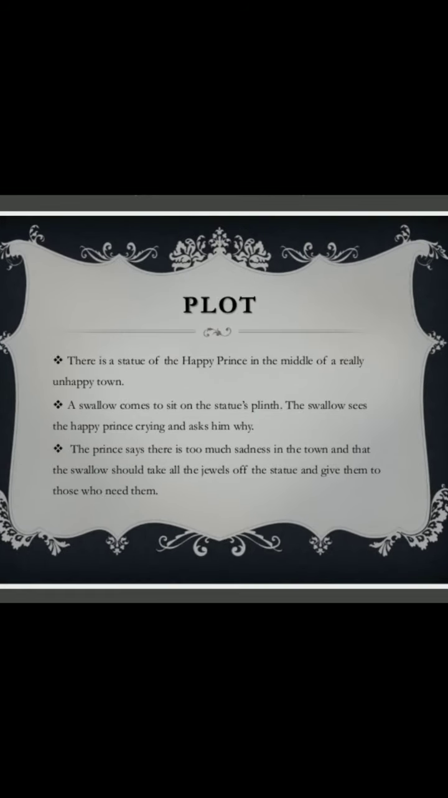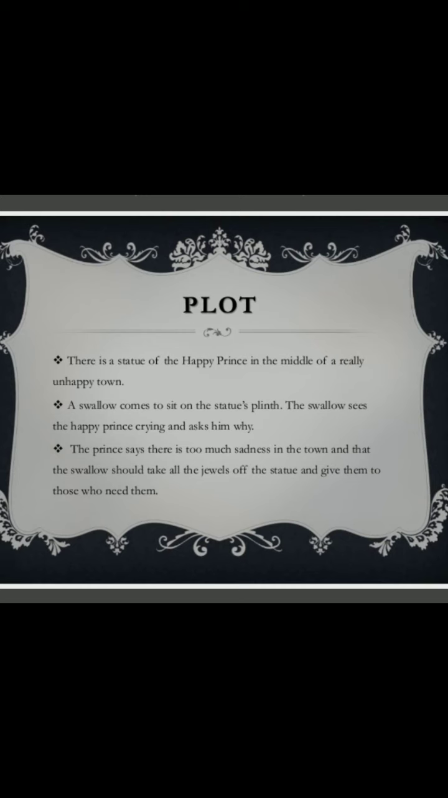Now, let us learn about the story. What is the story about? There is a statue of the happy prince in the middle of a really unhappy town. Yes, I already told you, when that happy prince died, a high statue was set up in the middle of the city and of an unhappy town, so that he could see all the miseries of that town.